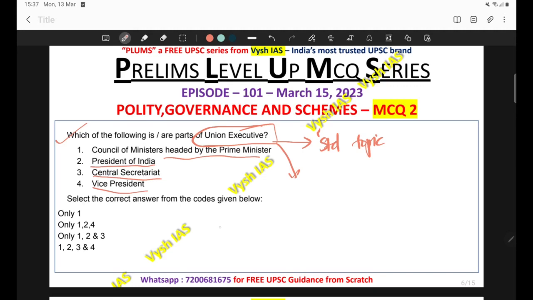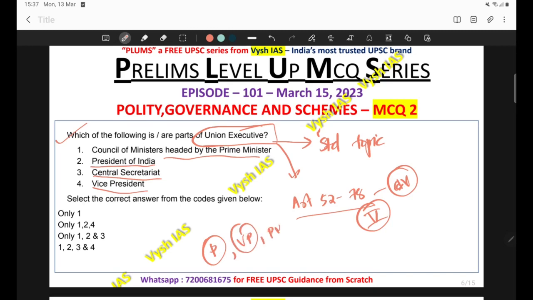If you look at the Union Executive, it is mentioned in articles 52 to 78 in part number 5 of the constitution. In this particular part, it is clearly mentioned that the Union Executive consists of the President, which is article 52 to 62, then the Vice President, the Prime Minister along with the Council of Ministers, mentioned in articles 74 to 75, and then the Attorney General of India, which is mentioned in article 76.